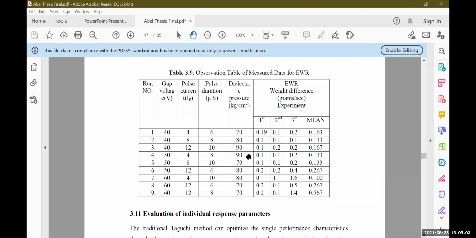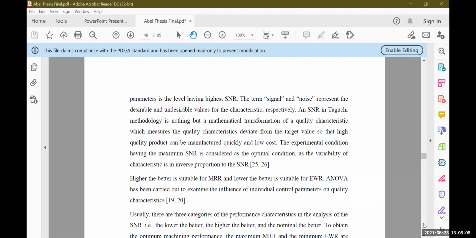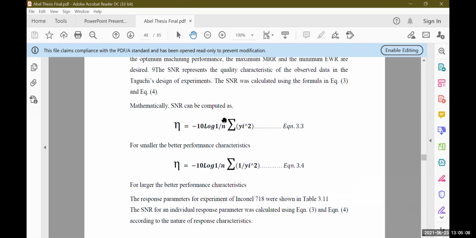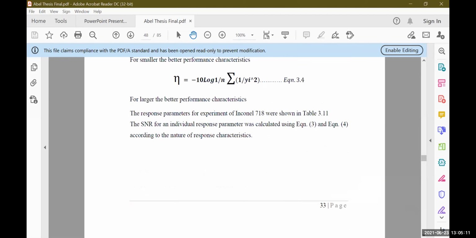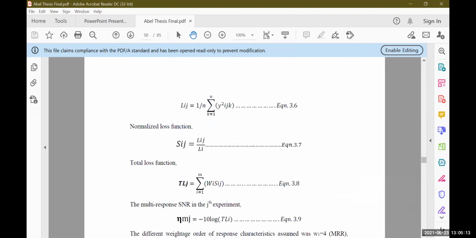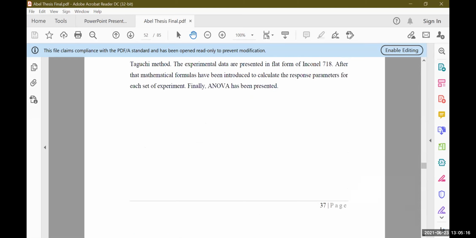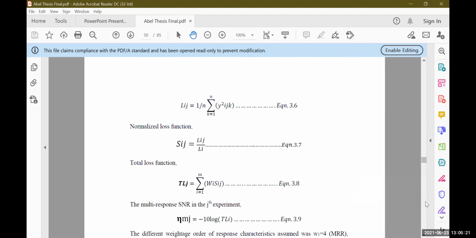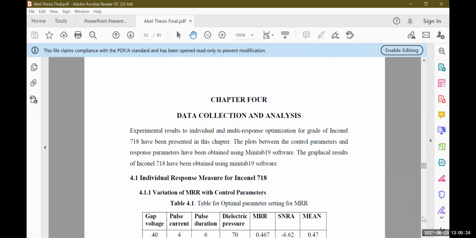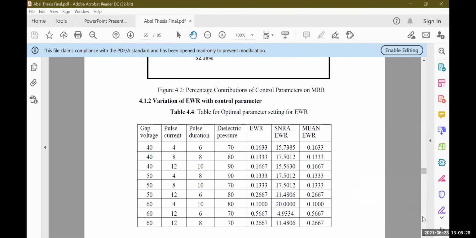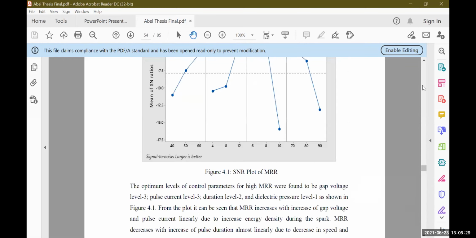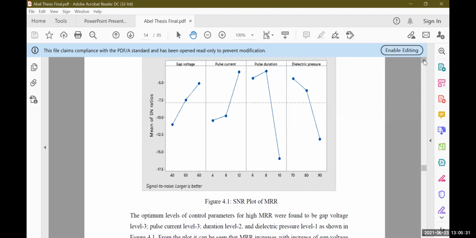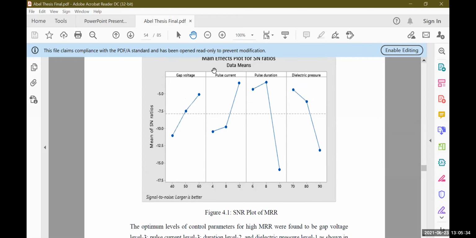After that, you are going to analyze and do some calculation, like using the SNR, signal-to-noise ratio, combining these all, and finally you can have some relationship. Okay, so this way we are going to have our projects. Let's say these graphs are from Minitab, the main effect plot on MRR.